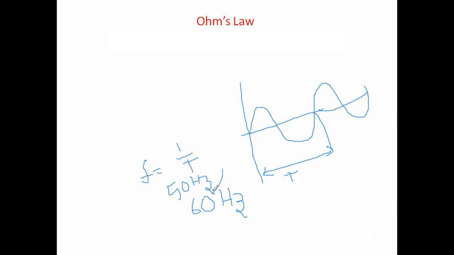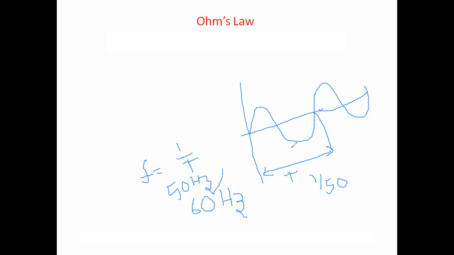You can also observe this in the power rating of some components. Consider the 50 hertz first. It means 1 by T, so T is 1 by 50 seconds. For 60 hertz, it is 1 by 60 seconds.